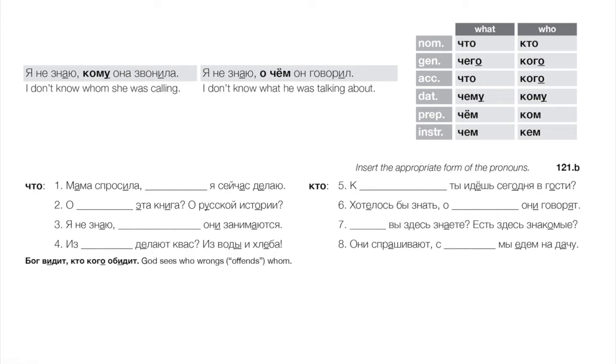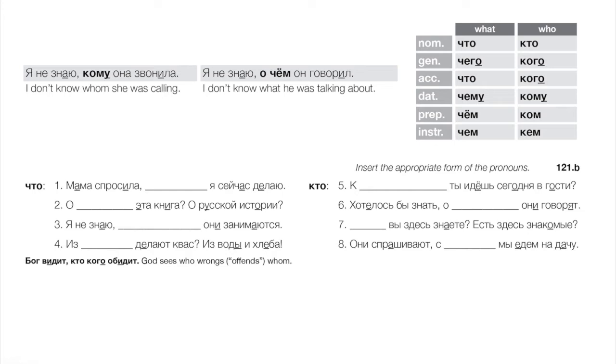So when we fill those in to begin a secondary clause, a subordinate clause, we've got to choose the case correctly, right? Depending on what role this little pronoun is playing within its clause. So, for example, я не знаю, кому она звонила. I don't know to whom she was calling. Okay, remember that звонить, to call, or literally to ring, takes the dative in Russian. So we need the dative here with кому, right? To whom, literally, she was calling.